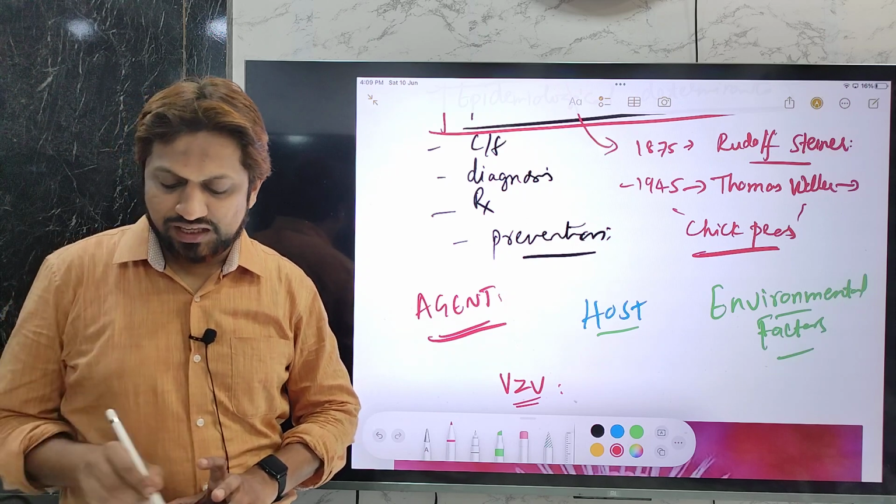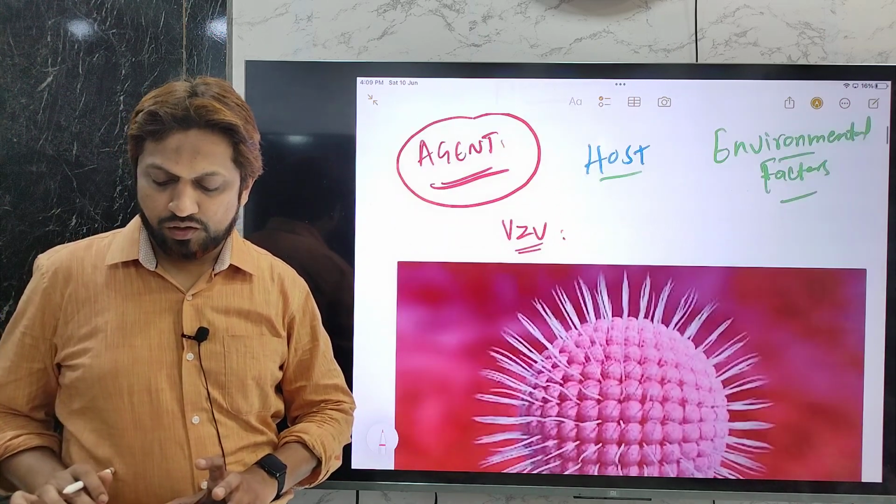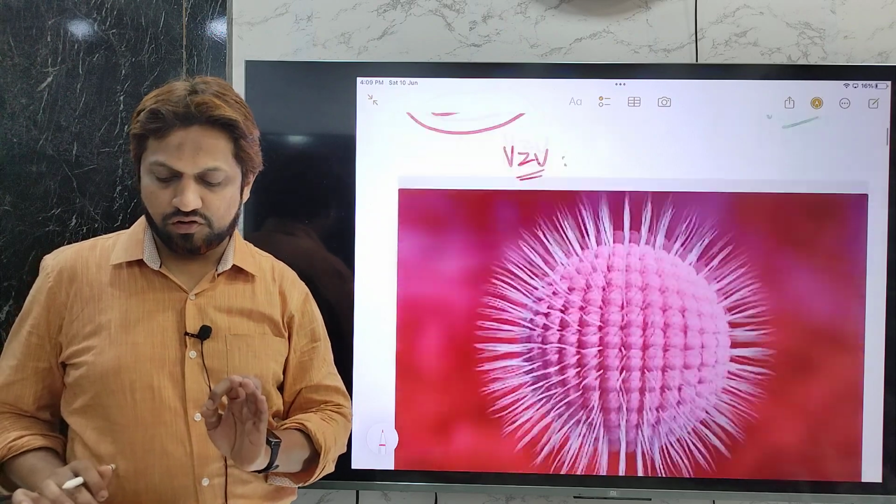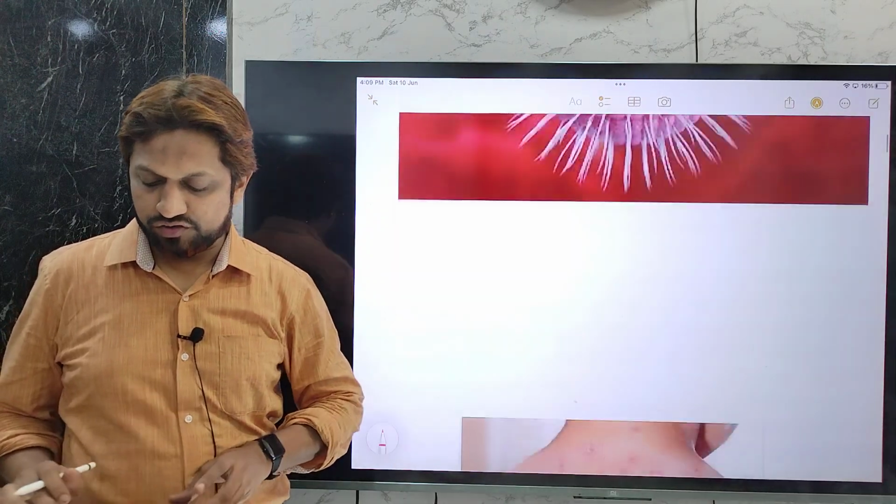First, coming to the agent factor. As you know, chickenpox is caused by this particular virus. So what is the name of this virus?